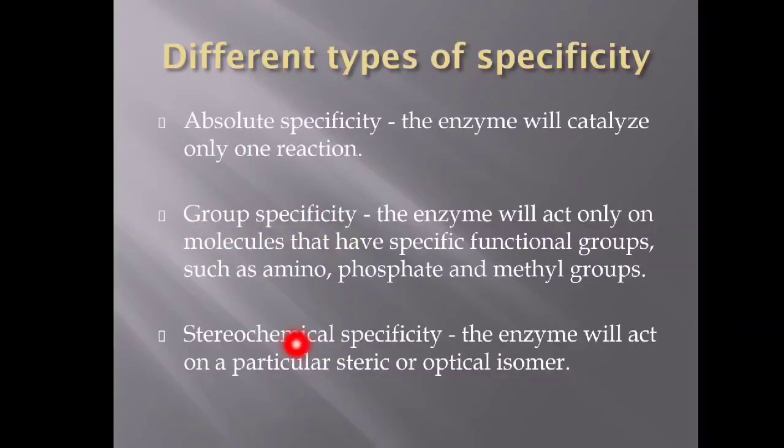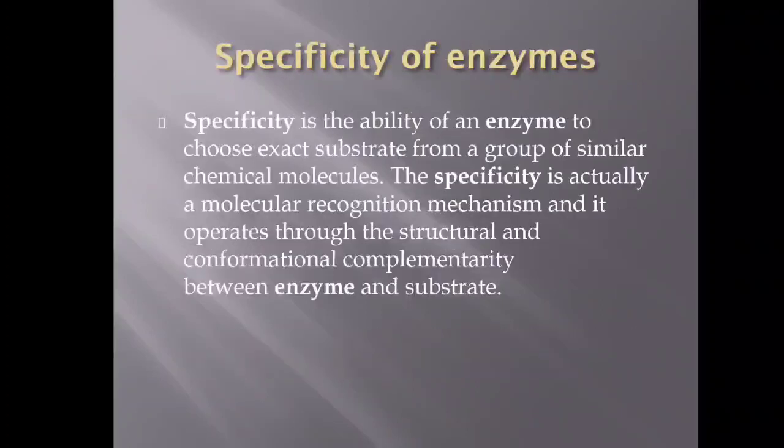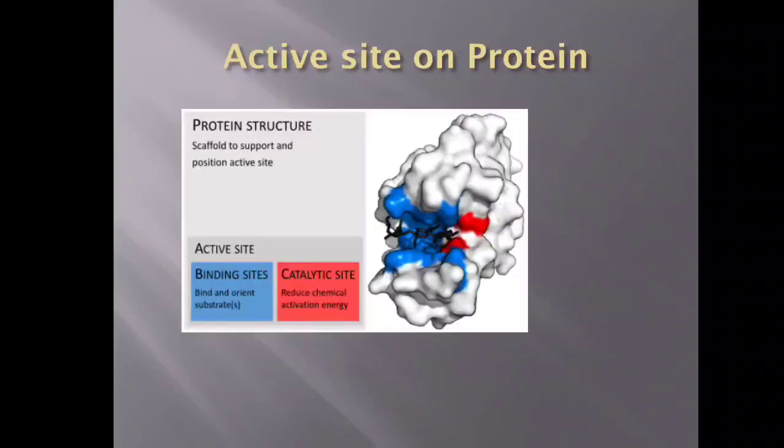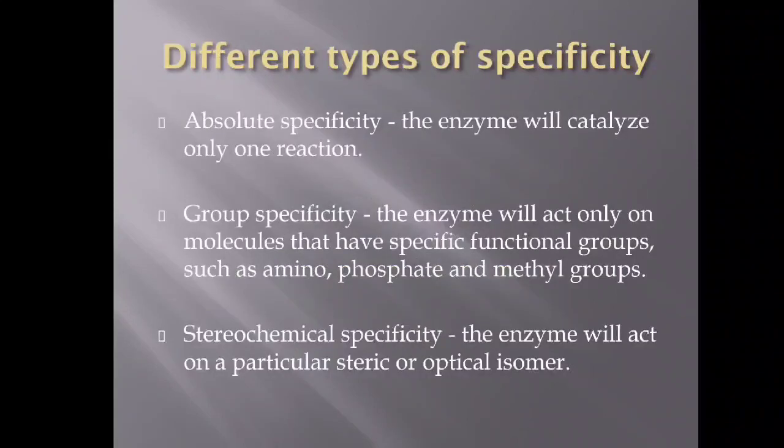And thirdly, the stereochemical specificity. Stereochemical means maybe cis form, trans form, L form, D form, like that. So these sorts of enzymes will act on a particular stereo or optical isomer. These optical isomers mean L isomer, D isomer, like this.